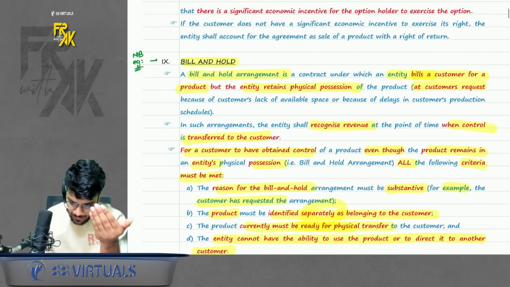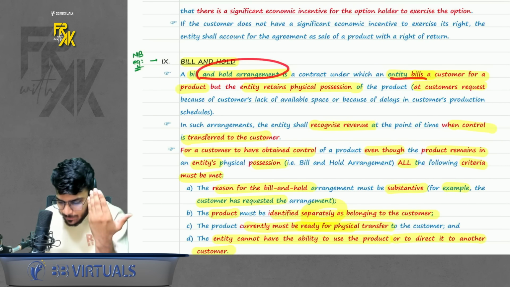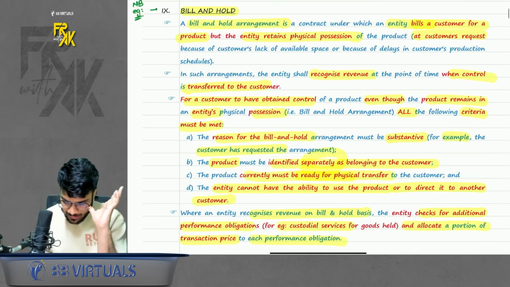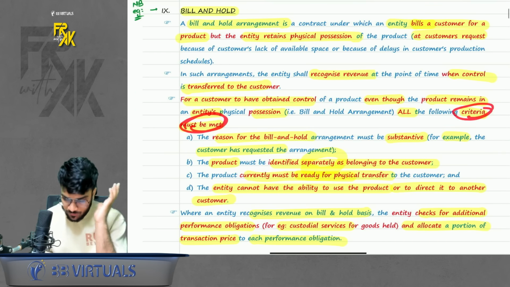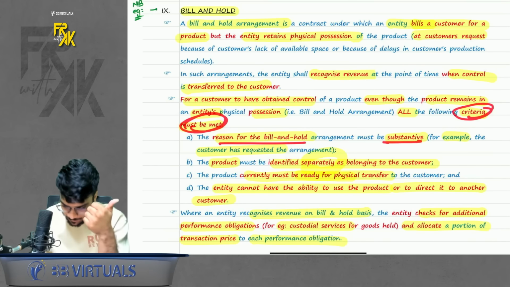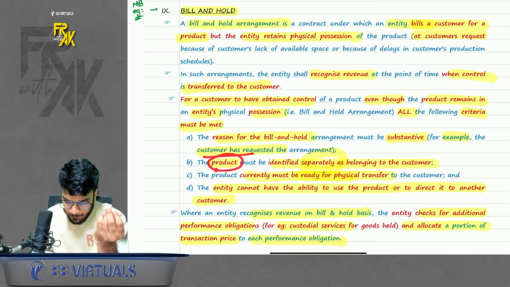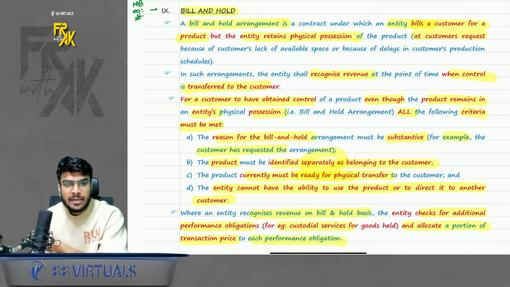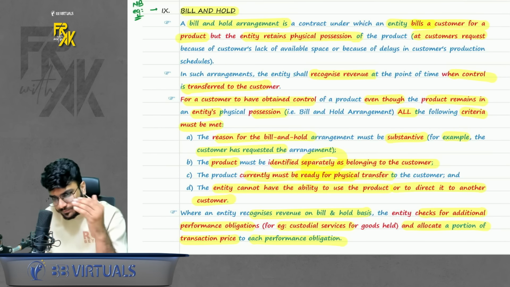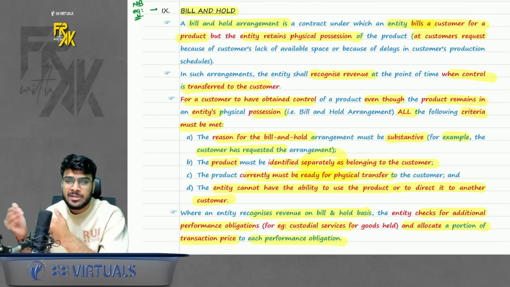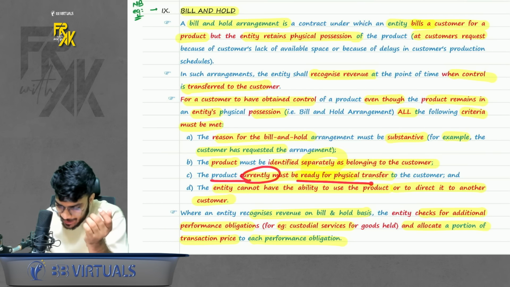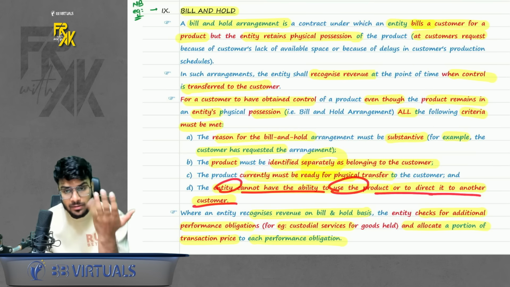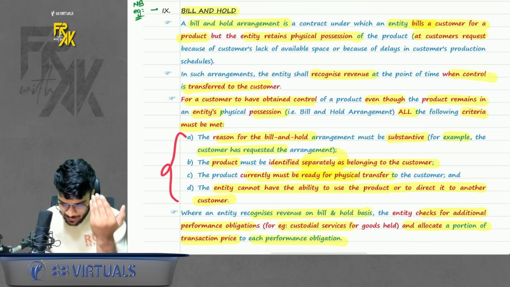So it says in a bill and hold arrangement, the entity bills a customer but retains the physical possession at the customer's request. Some indicators are given to identify bill and hold. First, the reason for bill and hold should be substantive. The reason may be at the customer's request. The product must be identified separately as belonging to the customer. Even if the entity is keeping the delivery with themselves as of now, it should be specified that it belongs to a certain customer. The product currently must be ready for physical transfer. An entity cannot have the ability to use the product or to direct it to another customer. Okay, so if the conditions are met, it is a case of bill and hold.